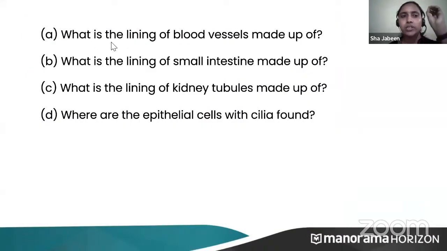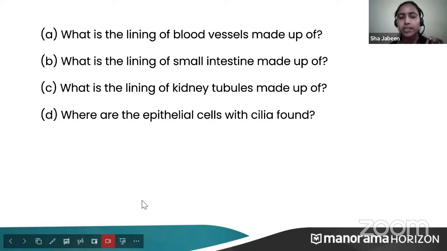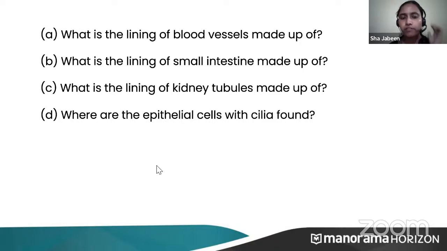Now here there's a question. What is the lining of blood vessel made up of? You have to name the exact name of the epithelial tissue. Just give me the answer fast. Just now we have seen the lining of blood vessel. Okay, so it is made up of simple squamous.